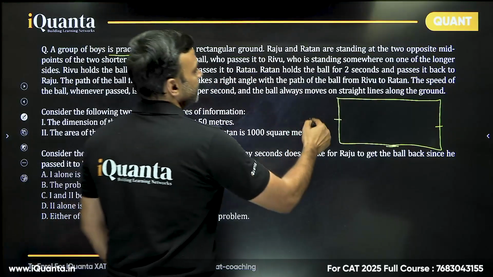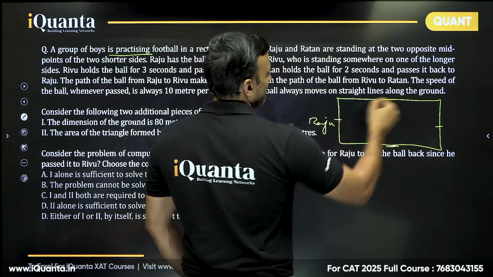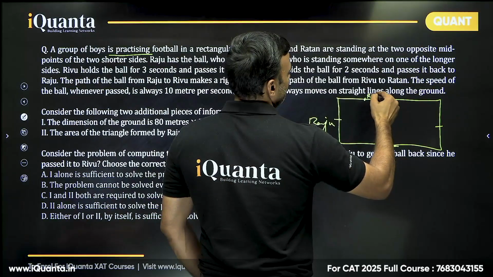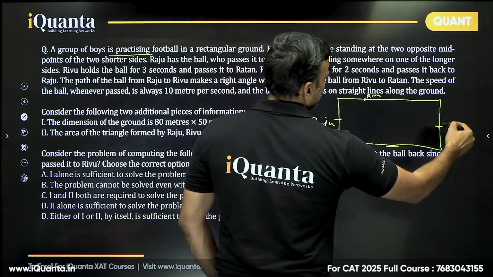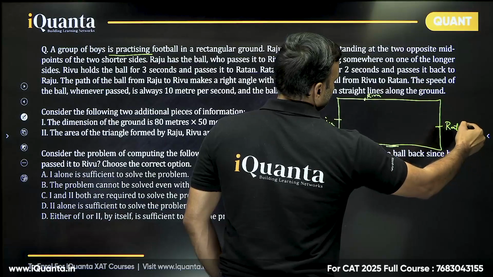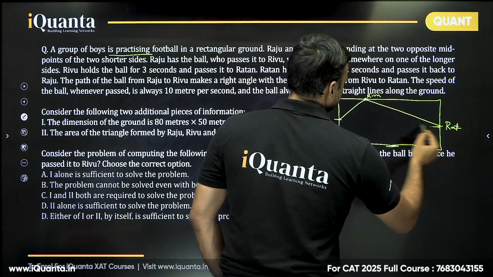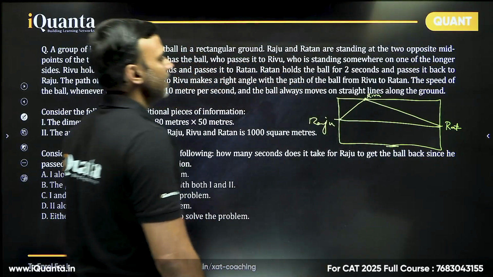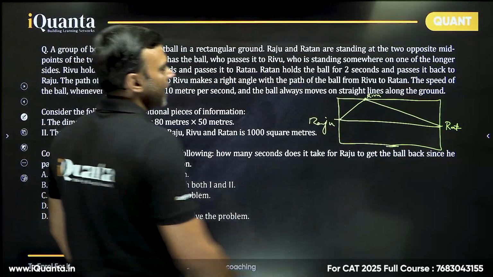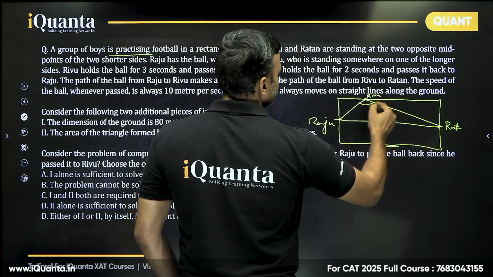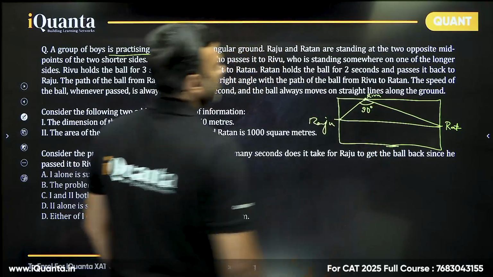So this is Raju, somewhere this is Rivu, and this midpoint is Ratan. So he passes the ball like this, then like this, then like this. Now the diagram may not be to scale, but it says that this one is 90 degrees.